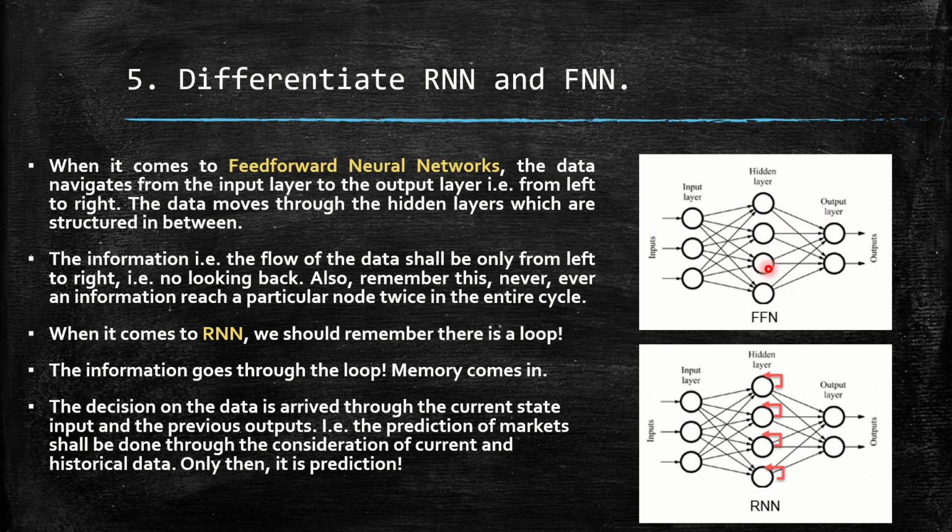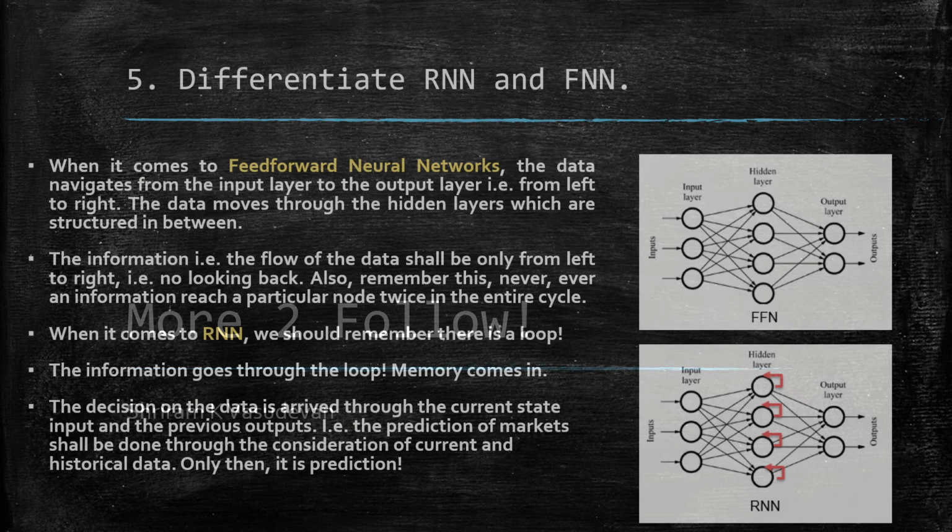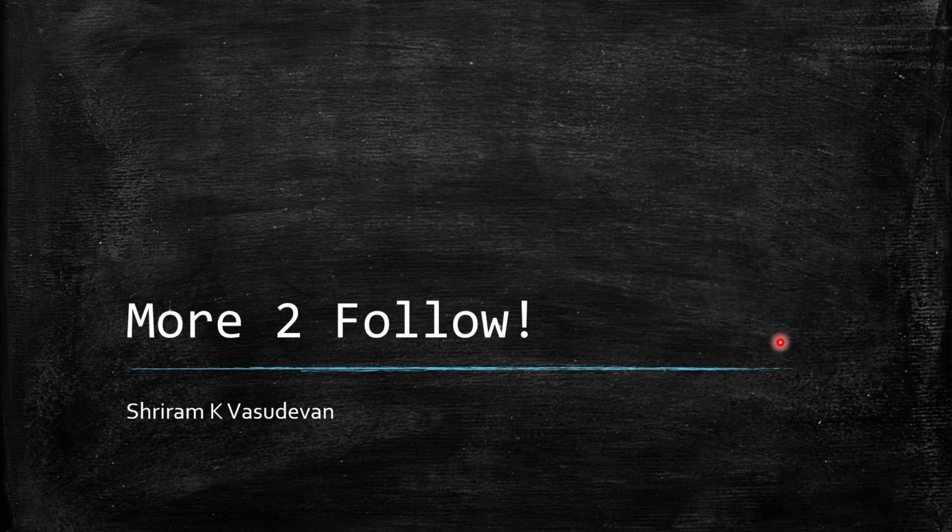But when it comes to RNN, we should remember that there is a concept of hidden state and memory, which is nothing but there is a loop. The information goes through the loop. And in the RNN, as I told you in the previous question, there is a memory component available, and the memory will remember the output of the previous state, and that will also play a major role. And that's why RNN is used in predicting stock market exchange values, predicting market values. Like that we can use it. Only when you remember, you can predict. That's it. I have differentiated RNN and the traditional neural networks. I have differentiated the RNN and the feed-forward networks.